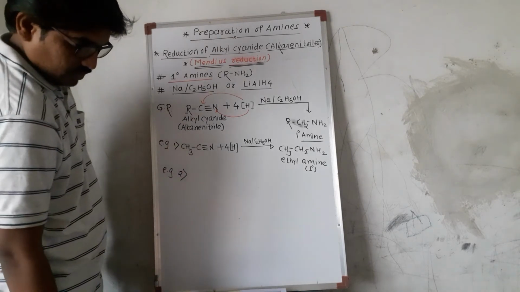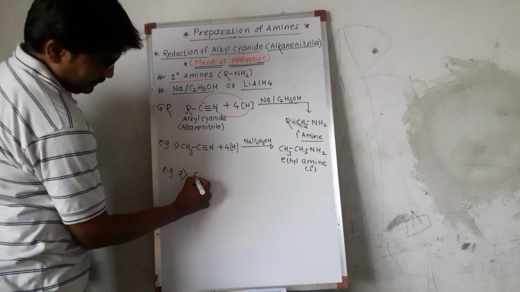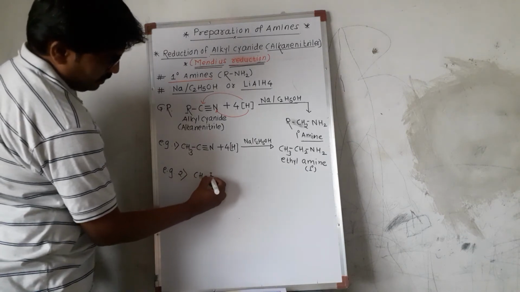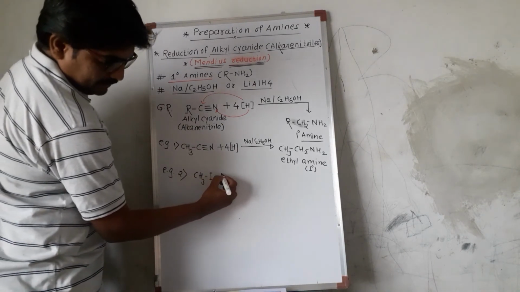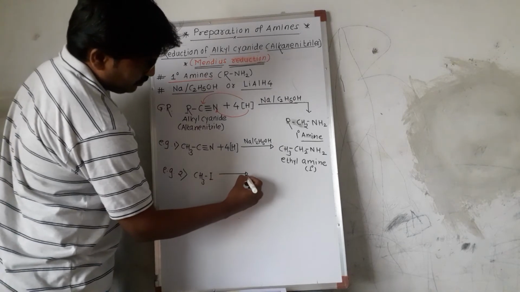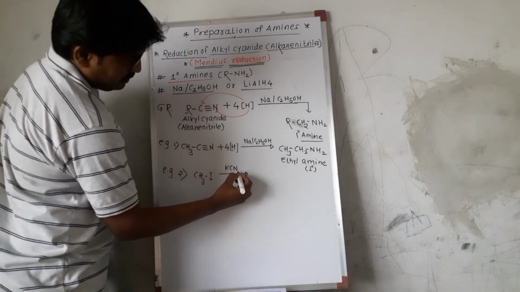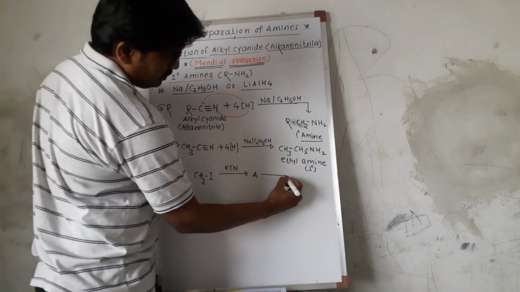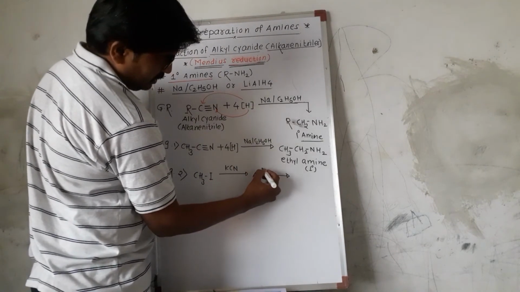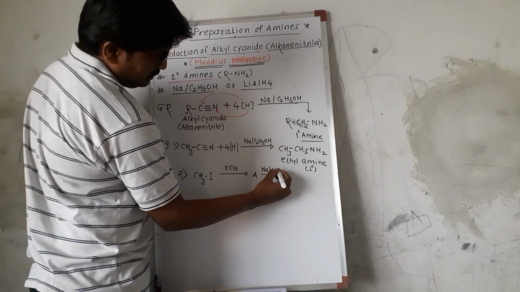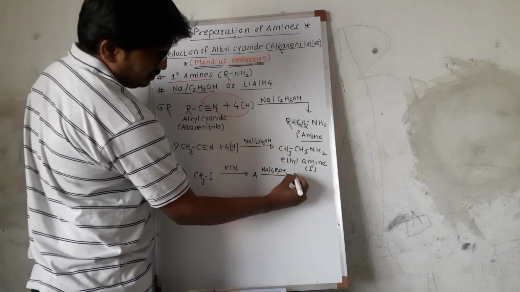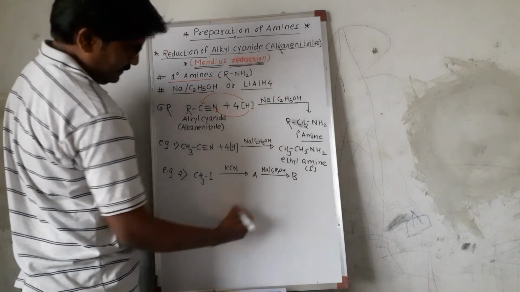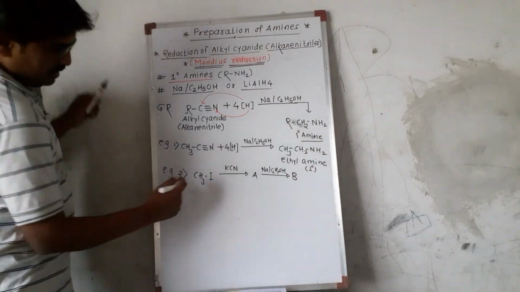In books we see this. Here is one example: CH3I, that is methyl iodide, on reaction with KCN, we get product A, which on reduction with Na/ethanol, that is Mendius reduction, we get product B. How is it possible?